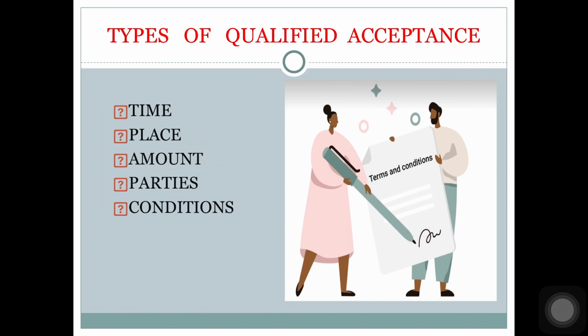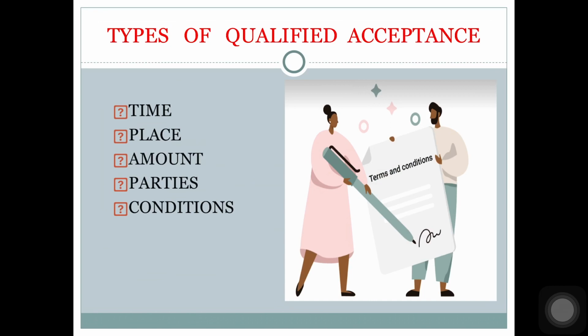When the drawee accepts the bill not for the entire amount specified on the bill but for part of the amount of the bill, it is called qualified acceptance as to amount. For example, if the bill is drawn for 10,000 but the drawee says I am going to pay 8,000 only, so while he is accepting, he will write accepted for rupees 8,000 only. So he will pay only 8,000 rupees.